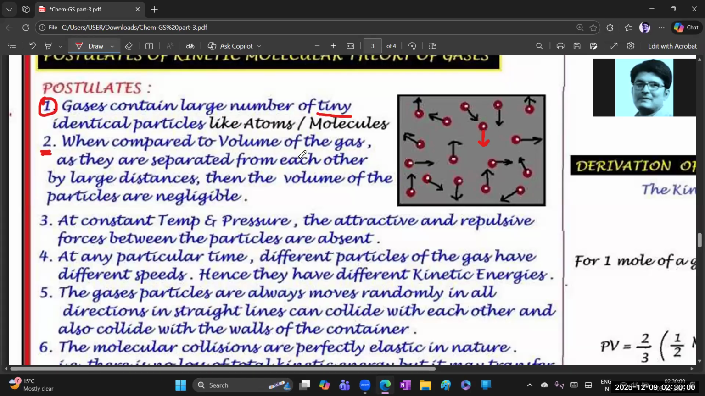It is confusing now, so once again I repeat: when compared to the volume of the gas, as the particles are separated from each other by large distances, then the volume of the gas particles will be negligible. At what time? Whenever they are separated by a large distance. Okay? Chalo, this is the second postulate.